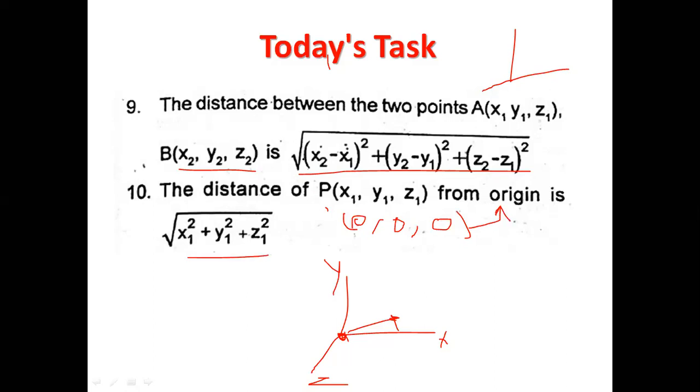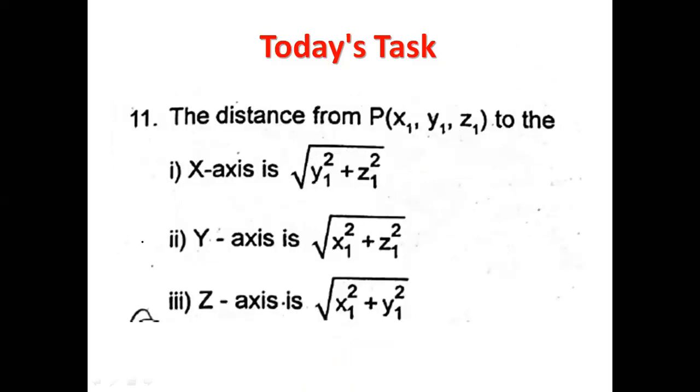So if x2, y2, z2 are all 0, then you will get root of x1 square plus y1 square plus z1 square. Got it? Next, the distance from P, that is x1 comma y1 comma z1, to the x-axis is root of y1 square plus z1 square.